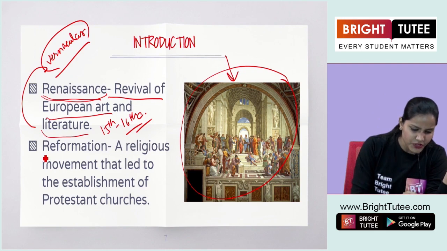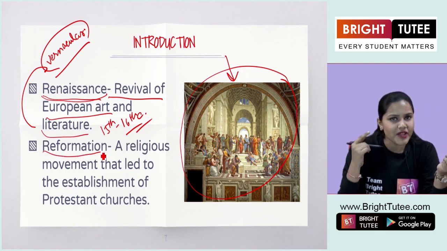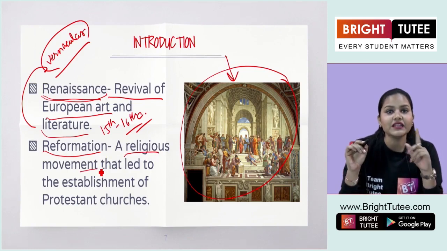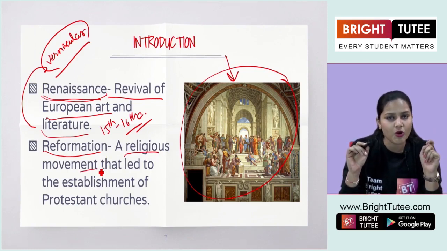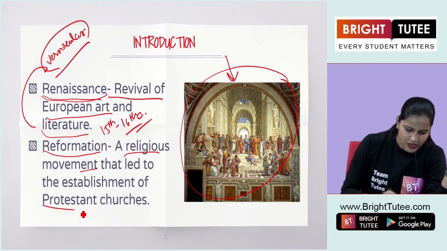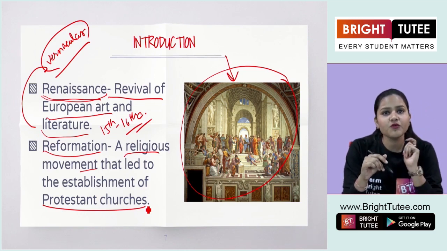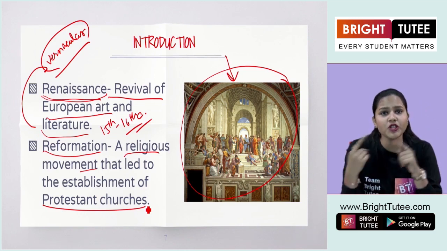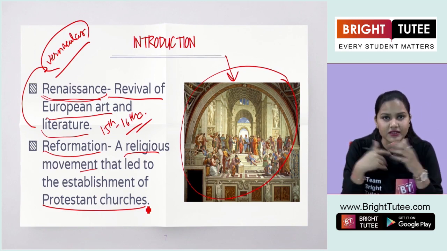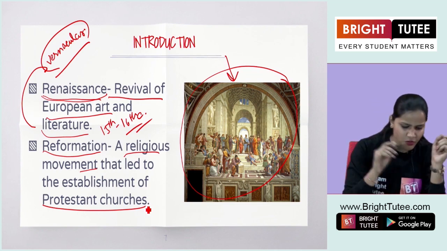The second term for you was Reformation. Now what do we understand by Reformation? It was a religious movement that led to the establishment of Protestant churches. A while ago we learned that all the Christians living in Western Europe belonged to the Catholic churches, right? They believed in Catholicism. Basically they were Catholics. But here what do we see?